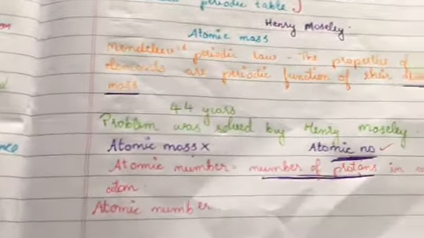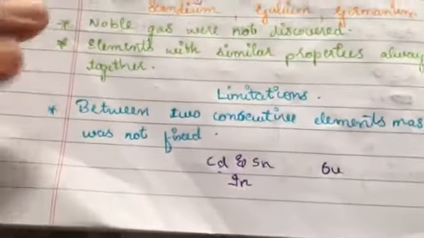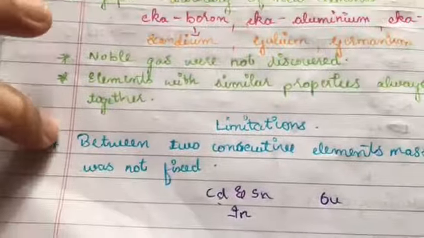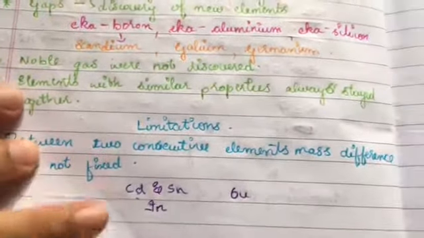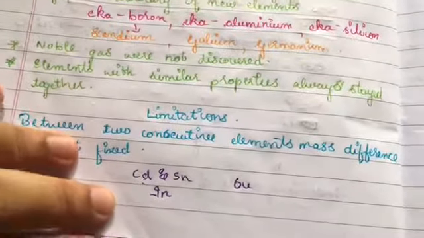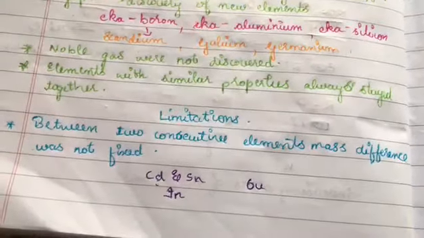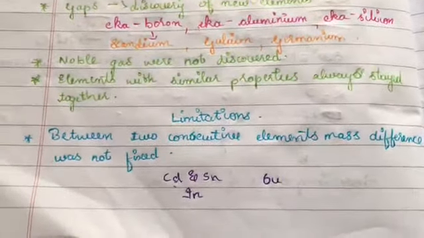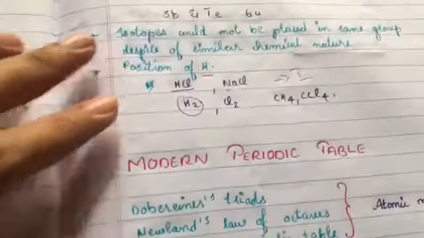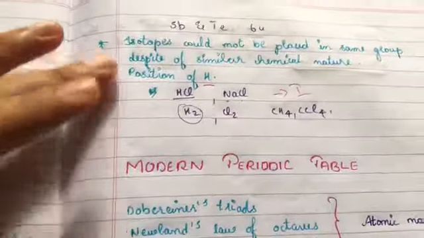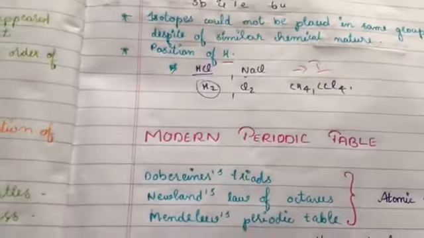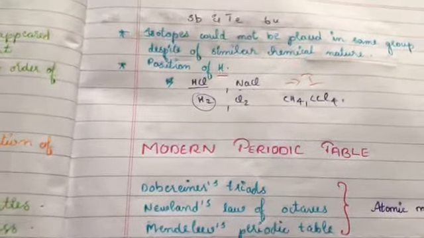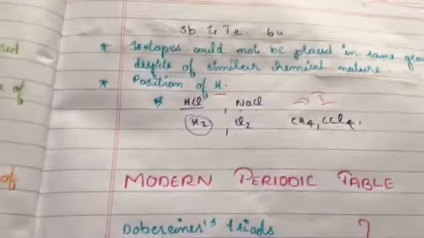So what were the problems faced by Mendeleev's periodic table, or what were its limitations or drawbacks? You have learned about this. Between two consecutive elements, the mass difference was not fixed, and I have given you the example of cadmium as well. Isotopes could not be placed in the same group despite their similar chemical nature, and there was the position of the hydrogen atom in the periodic table. These were the main drawbacks faced by Mendeleev.